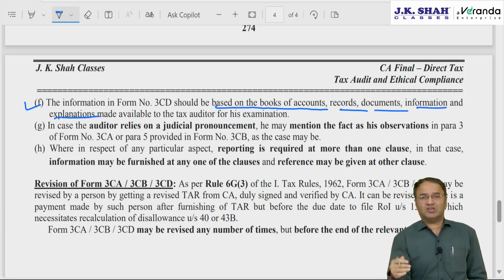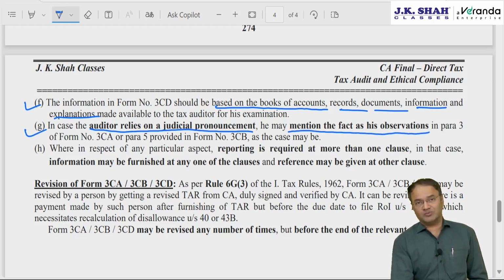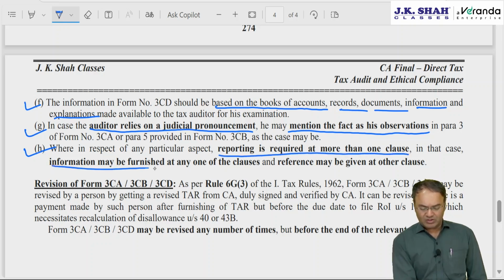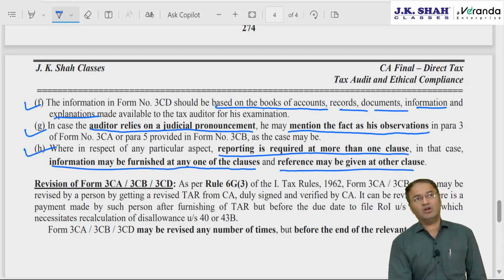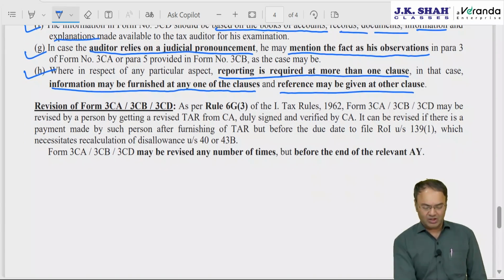Form 3CD should be based on books of accounts, records, documents, information and explanations provided to the auditor by the client, client staff, client's customers, whatever. If the auditor relies on a judicial pronouncement, he should mention that fact in his observation, such as we have relied on such and such Bombay High Court decision or Supreme Court decision, at the appropriate place. If reporting is required at more than one place, then the information may be furnished at one place and a cross reference may be given in the other clauses.